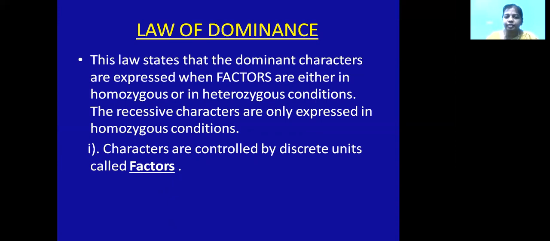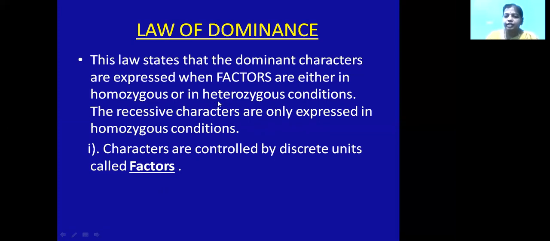In genetic terms, you have seen the homozygous condition. Homozygous condition means both alleles are similar. Heterozygous condition means both alleles are different. For example, if you take the character height, in the height of the plant, homozygous condition will be capital T capital T, or small t small t. And heterozygous condition means capital T and small t.